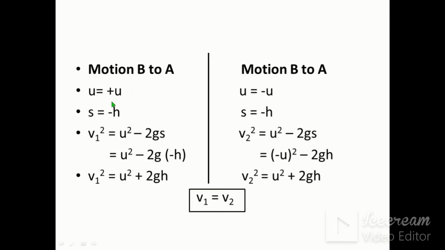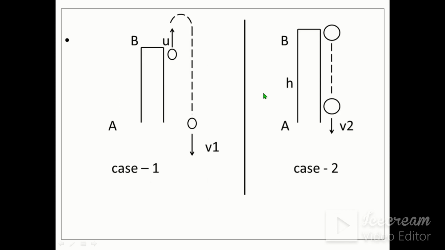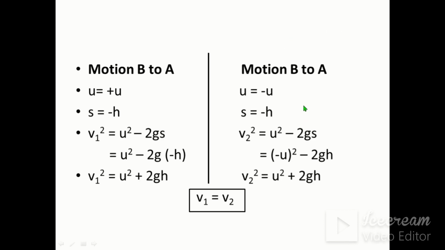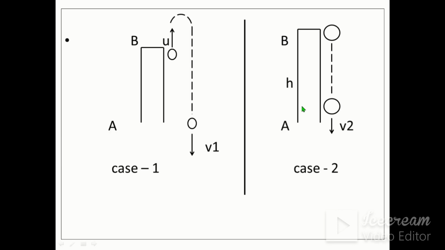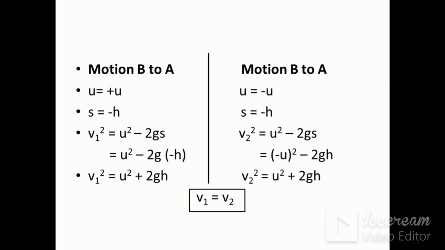We could say from motion, as the ball was thrown upward, u is equal to plus u and s is equal to minus l, as the ball is traveling in the downward direction. Therefore v1 square is equal to u square minus 2gs, u square minus 2g into minus l, that is u square plus 2gl. And from B to A, u is equal to minus u as the ball is directly falling downwards, and s is equal to minus l as the ball is going in the downward direction.